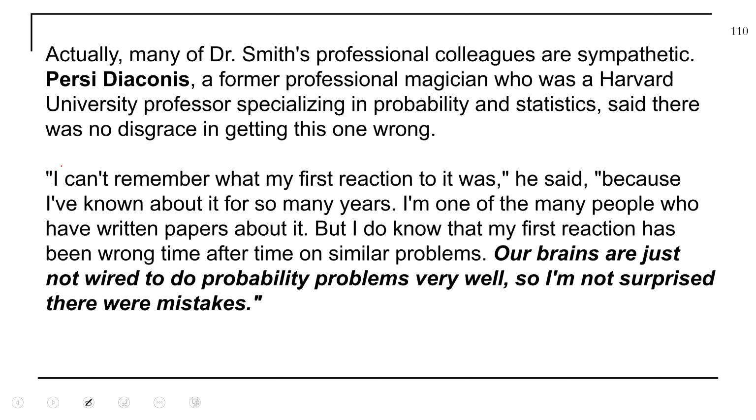What's interesting is that Persi Diaconis, who used to work at Harvard, was the PhD advisor at Stanford of Joe Blitzstein, who teaches the amazing Stat 110 probability course and wrote a book on probability. And what's nice about this is that, as I highlighted, our brains are just not wired to do probability problems very well. If you don't have intuition about this, don't worry. It's difficult. That's why we run through the math. That's why we work through 2x2 tables. But a lot of these problems are not obvious at the get-go. Our brains are not wired to understand this. We have heuristics we want to use that are not always correct.